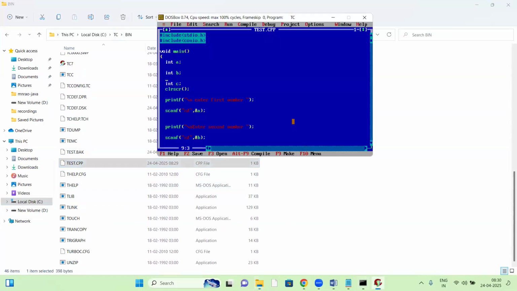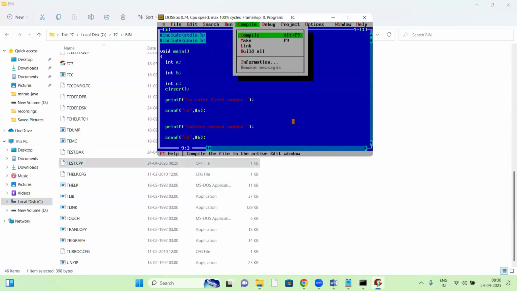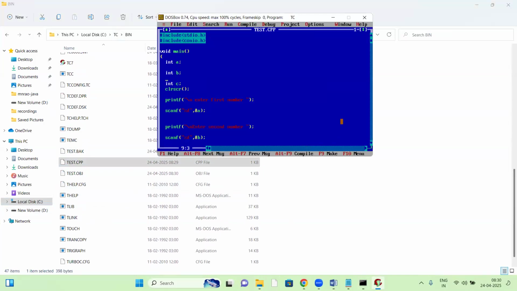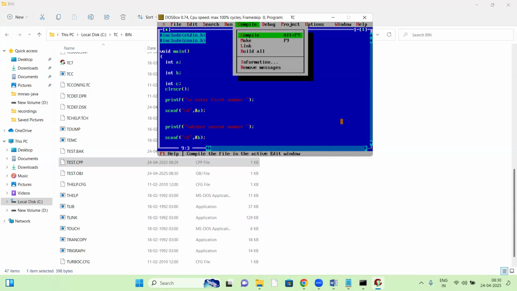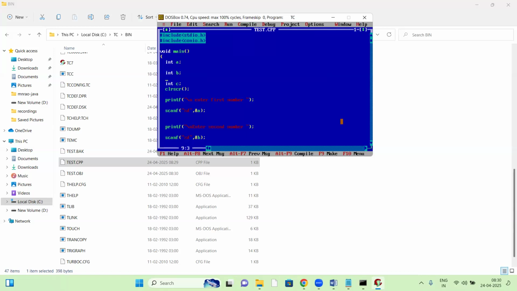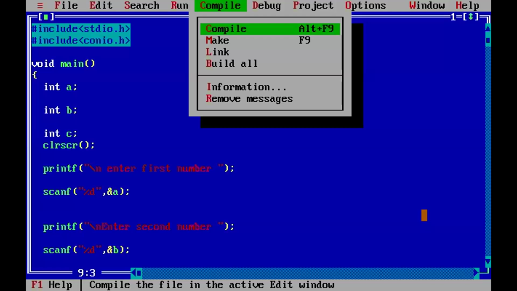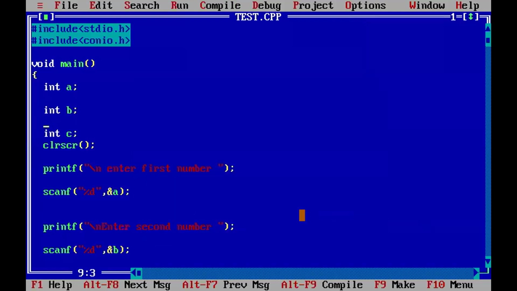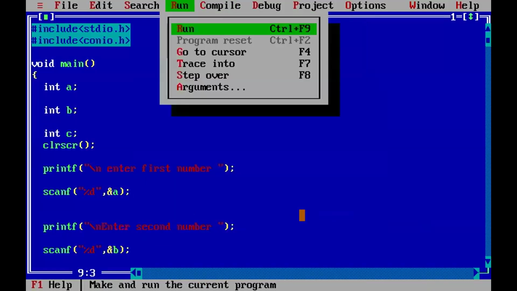Now I'm compiling. Compile success, no errors. Warning 0, error 0. Compilation is just a compilation process. Press any key. Now run it.